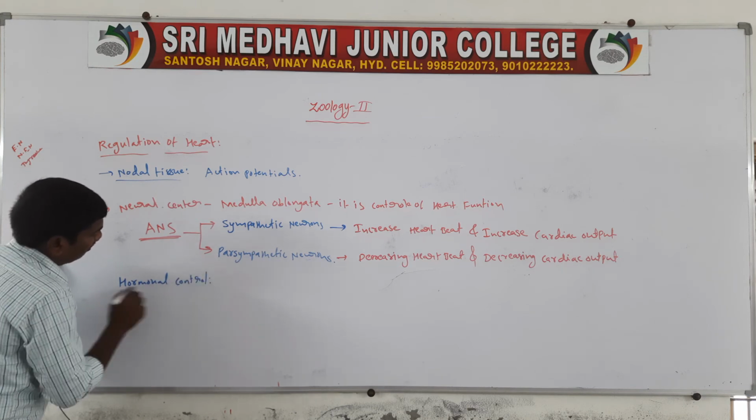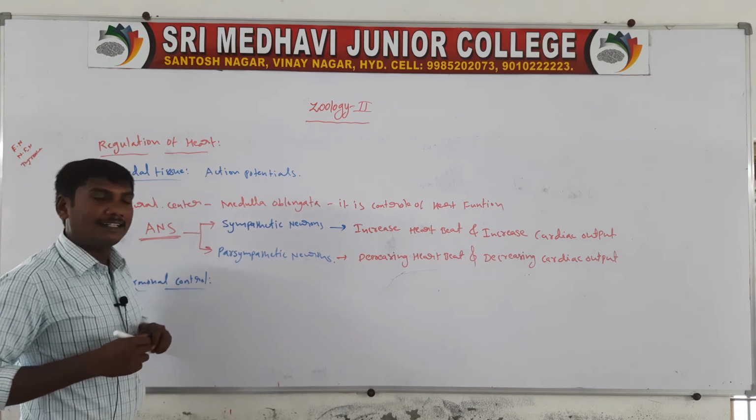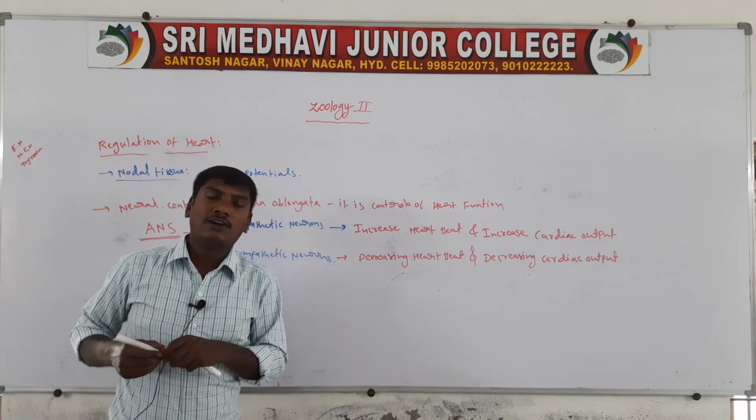So, hormonal control. The adrenal gland contains a medullary region and a cortical region.